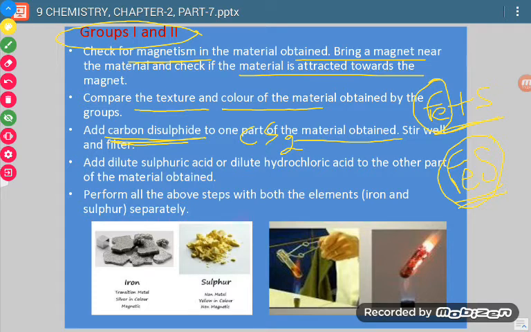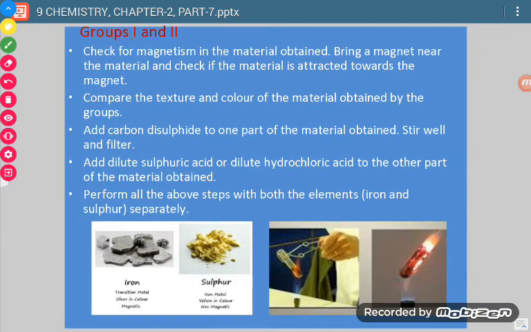Then we will add dilute sulfuric acid to both the cases, and what will happen when we add dilute sulfuric acid? In group 1 there will be formation of hydrogen gas. Hydrogen gas will be formed in the first case, and in the second case there will be formation of H2S gas. So this is the result which we will get. Now see, in the pics you can see this is iron, this is sulphur, and here we are heating it till it becomes red hot.